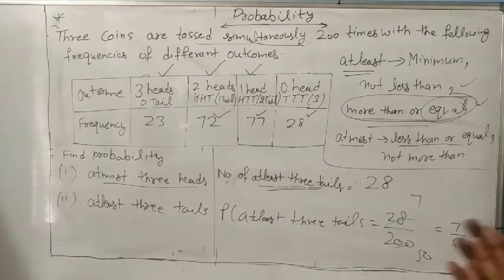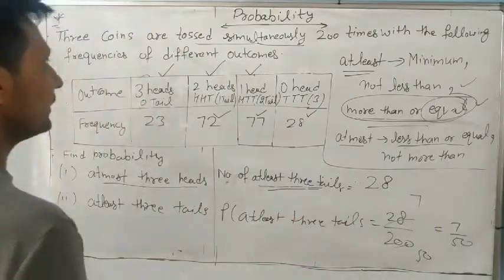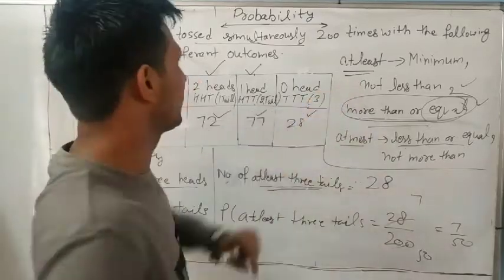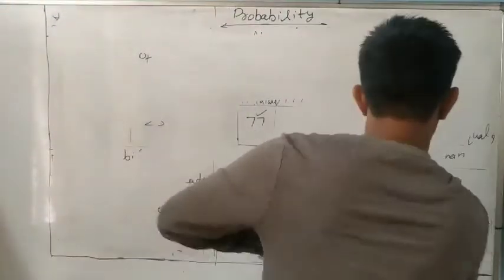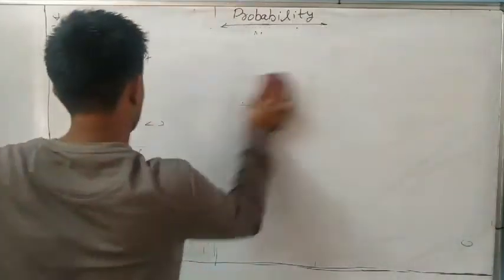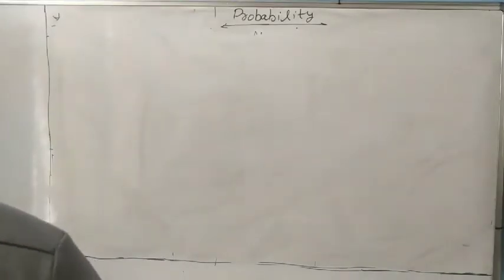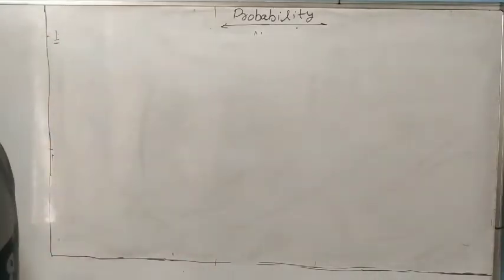So now I will give you some more questions, and then our chapter is finished. If you have any problem, you can ask. So note down: what is at least? What is at most? Both of these you have to remember. So now note down. Question number 1, from our exercise, question number 2.